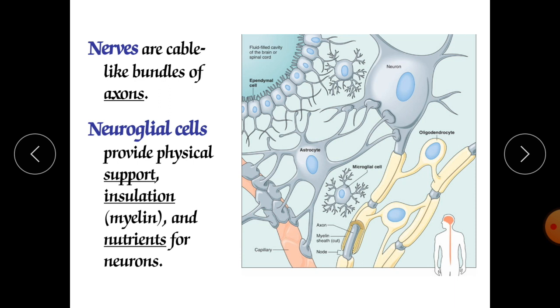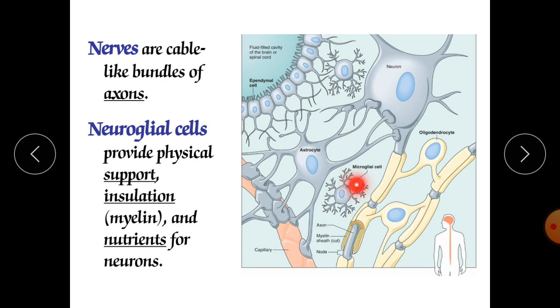Now the second type of glial cell which occurs in the central nervous system is called the microglial cell. They are smaller as compared with the astrocytes, and their major function is immunity, phagocytosis. So they are nothing but the sanitary workers in our brain.